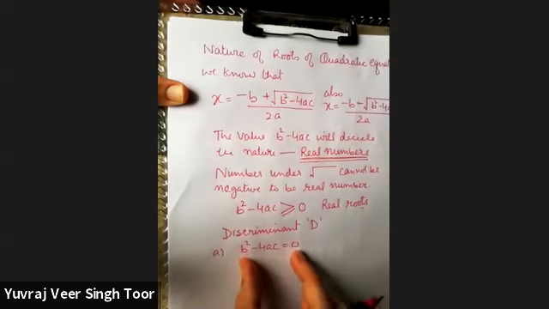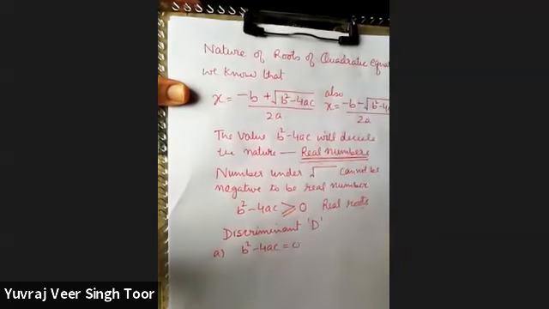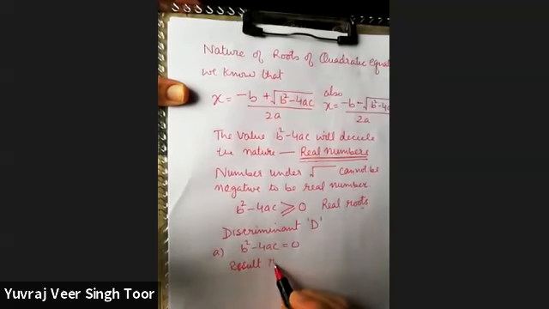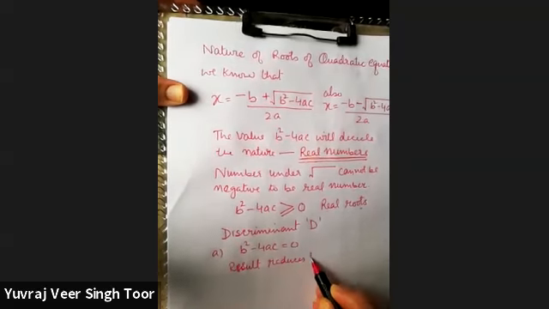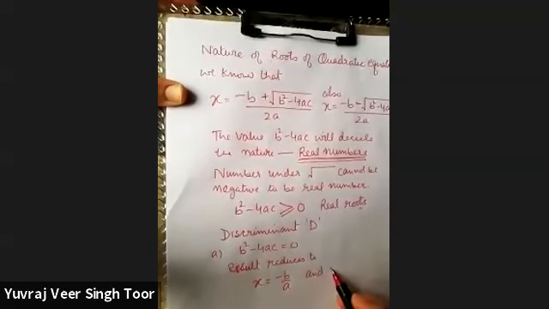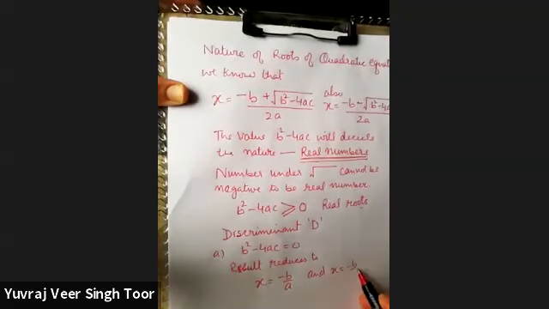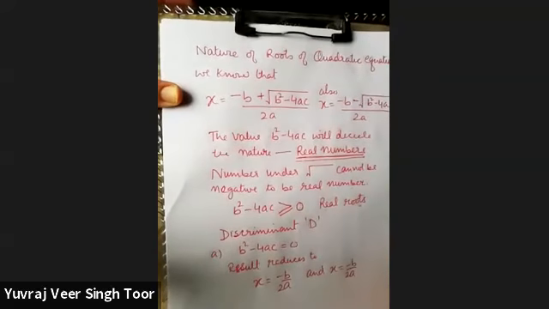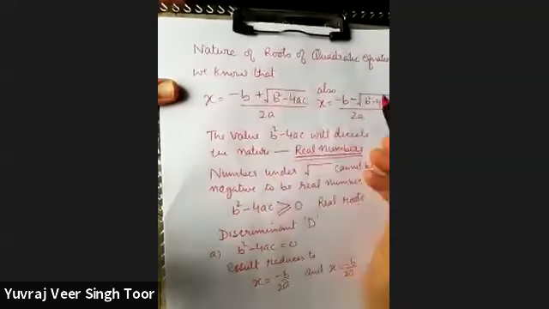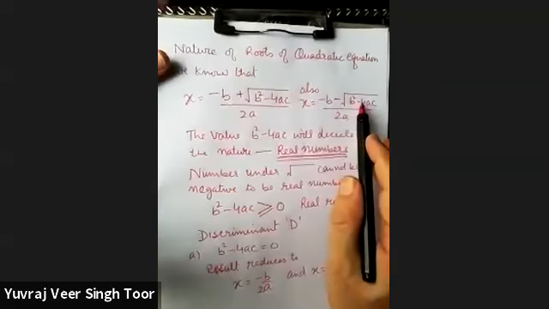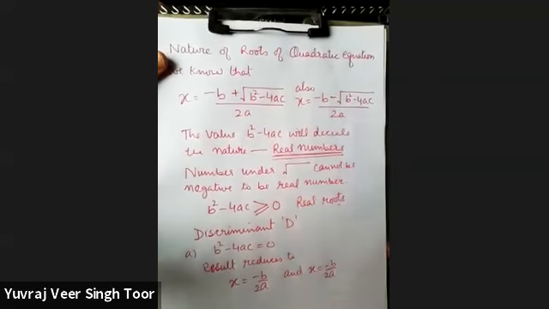If this part is 0, you can see that result reduces to x is equal to minus b by 2a, and the other value also reduces to minus b by 2a, because this portion is 0, this portion is 0. So when 0 is added or 0 is subtracted from same thing, the results are same.